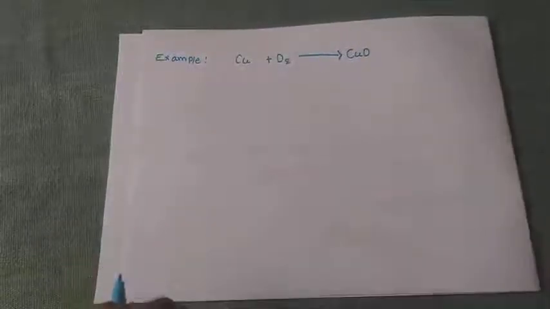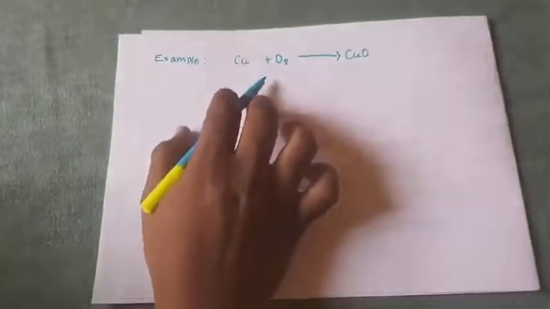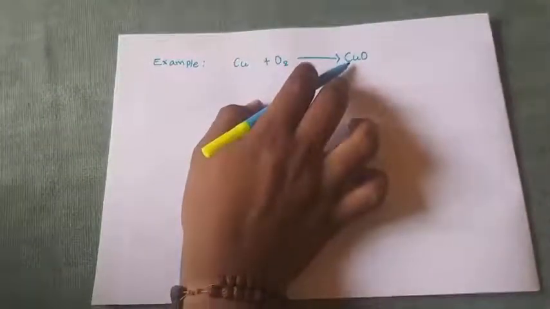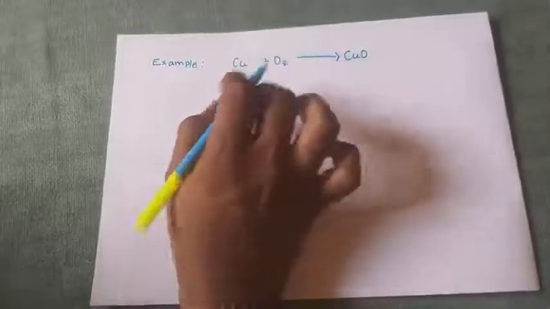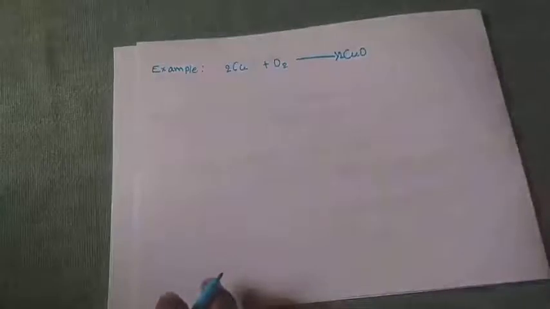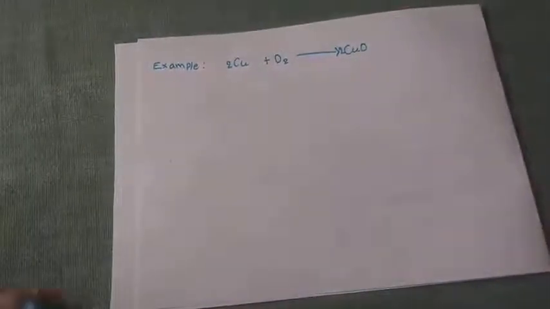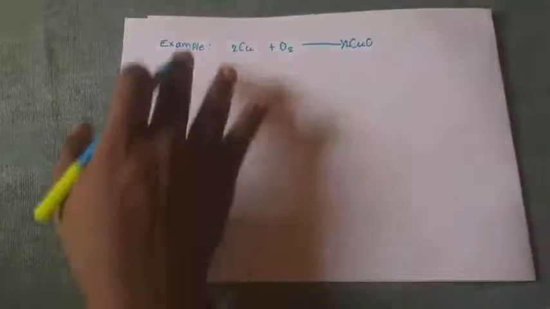Let's consider the reaction. When copper reacts with oxygen, it produces copper oxide. Just balance this. Now it is balanced. Now, how do you explain whether oxidation or reduction is taking place? Just observe. Take one by one. First you consider the oxidation, or you consider the reduction. After that we will study them in combined form.